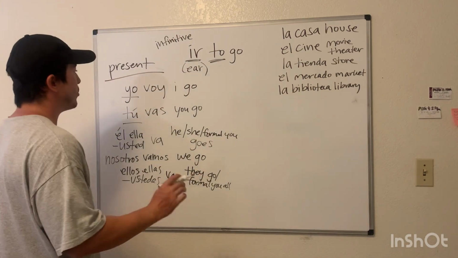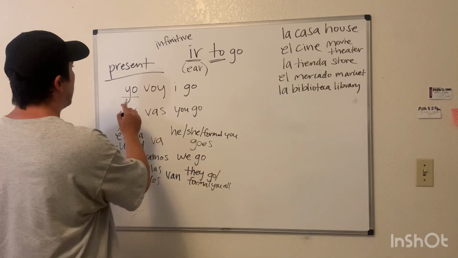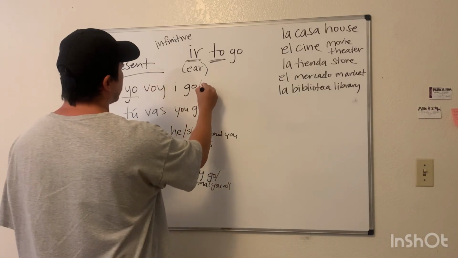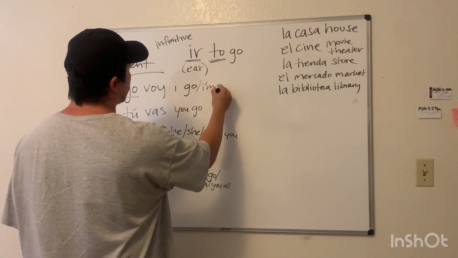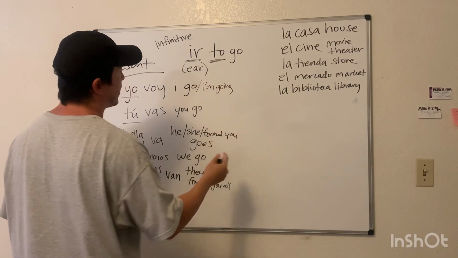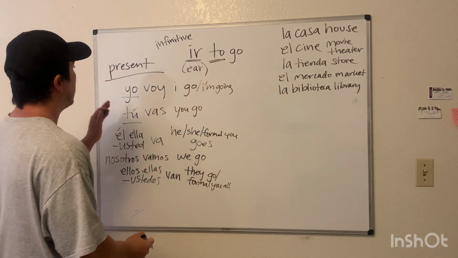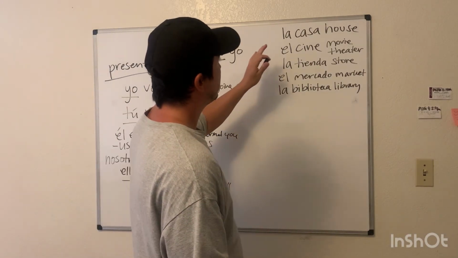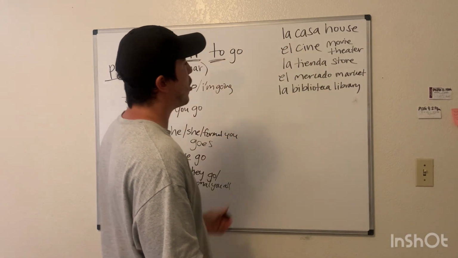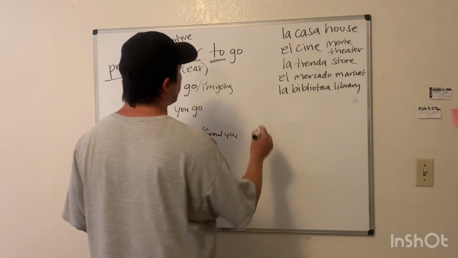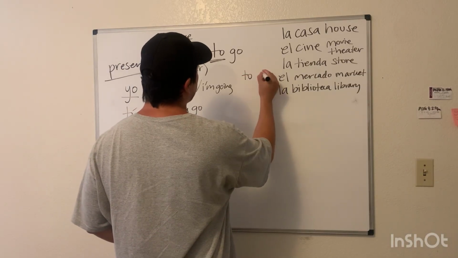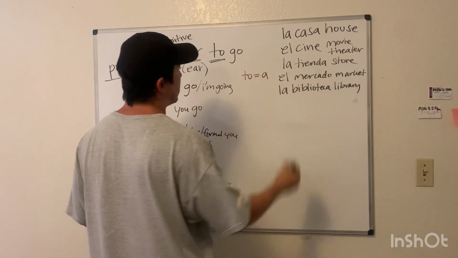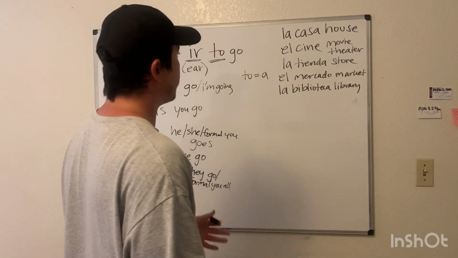So how would we say, Roxy, I go, or this is literally translated to I'm going. Same thing. In English, I go, I'm going. How would we say I'm going to the house, or I'm going home? To is a. A is to.